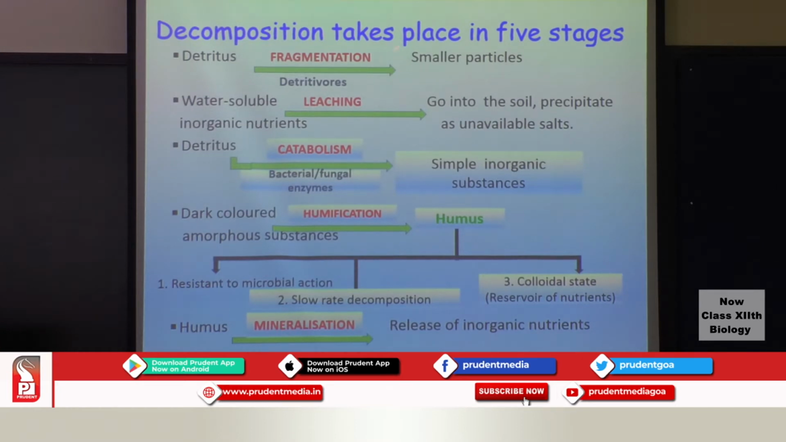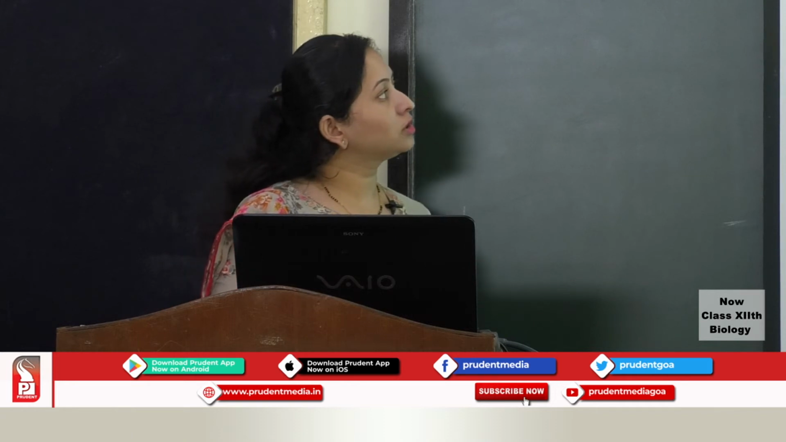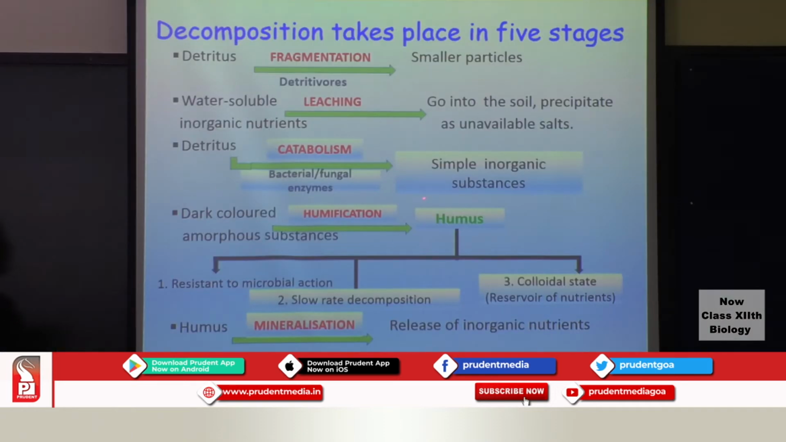Second one is leaching. Here the inorganic nutrients which are soluble in water will be going down into the soil. They will percolate down into the soil and they will precipitate out in the form of unavailable salts, which will not be available to the plants. Third one is catabolism. Catabolism is an enzymatic process. So here the bacterial as well as the fungal enzymes will be acting on this particular detritus, which will be converted into simple inorganic substances.